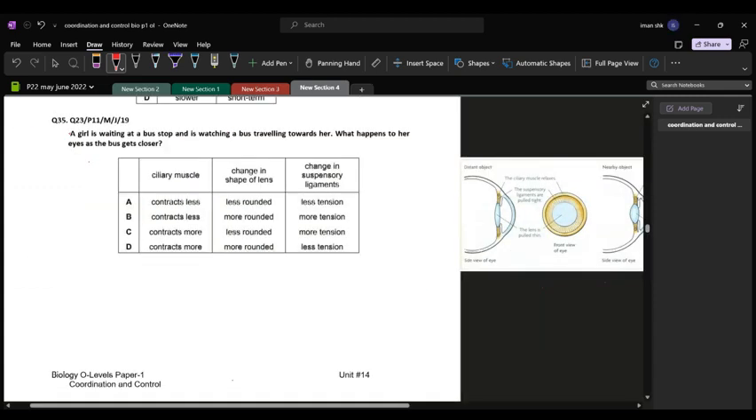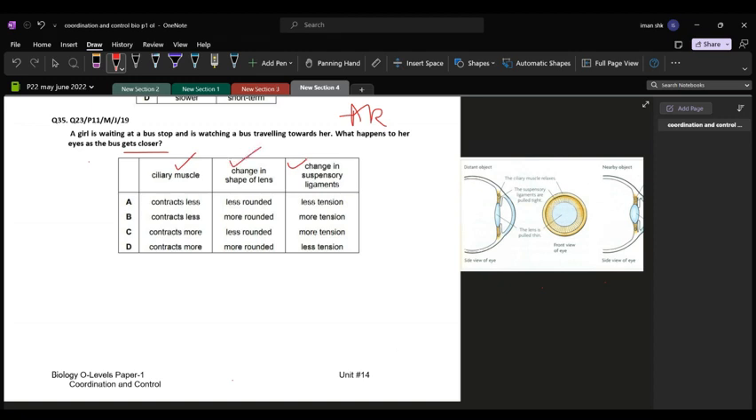Question 35. A girl is waiting at a bus stop and is watching a bus traveling towards her. What happens to her eyes as the bus gets closer? This is a question about the accommodation reflex, in which your eyes adjust according to the distance. Whether you're watching a distant object or a nearby object, your eyes will adjust accordingly with the help of ciliary muscles, suspensory ligaments, and changing the shape of the lens.